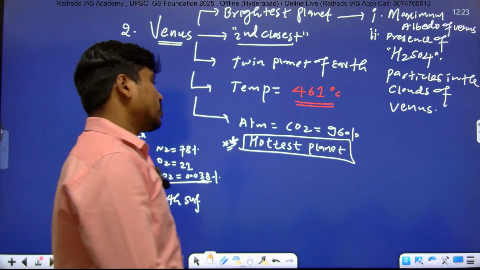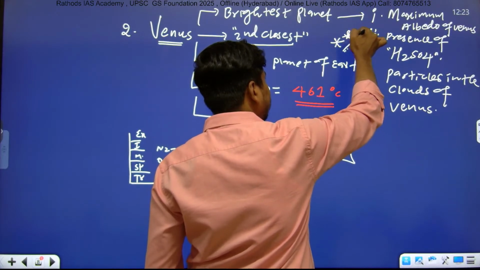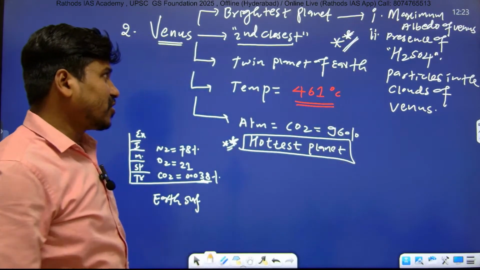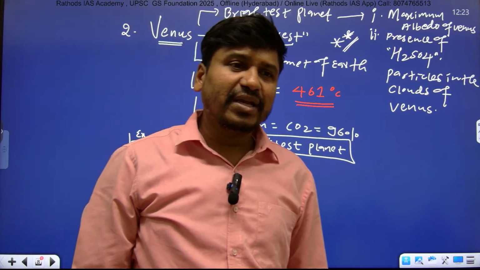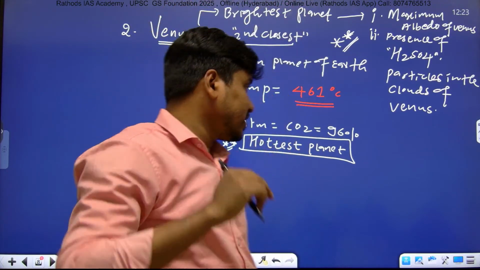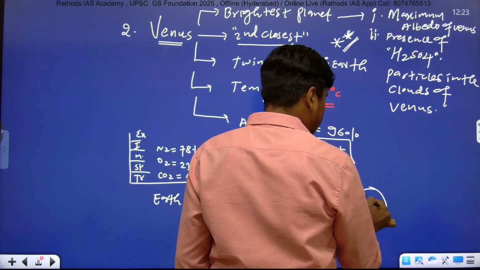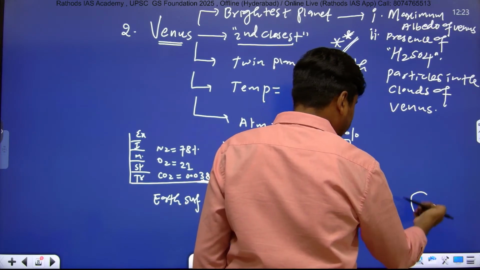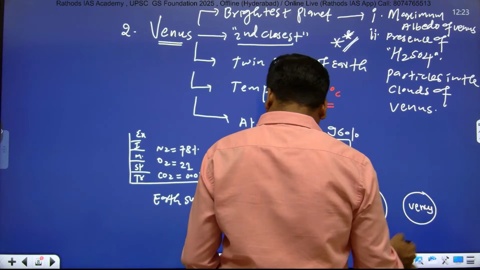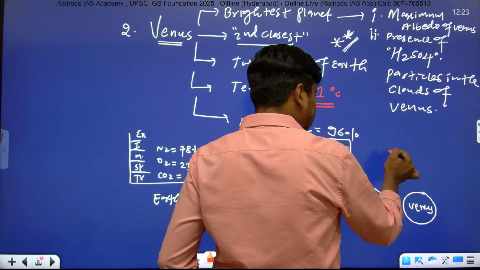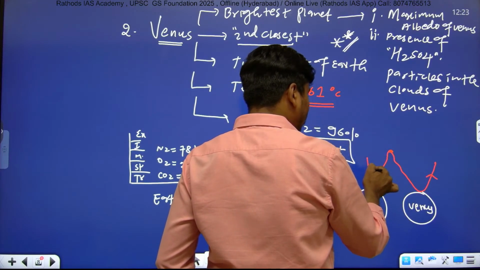These two points are most important. This question was already asked in the UPSC prelims exam. So why is Venus brightest? Because of these two reasons: one is the maximum albedo of Venus. What is the meaning of albedo? Albedo means the amount of reflection of light. Suppose this is the Earth, and this is Venus. When the sunlight falls on the surfaces, how much light reflects back, that we call albedo, right?